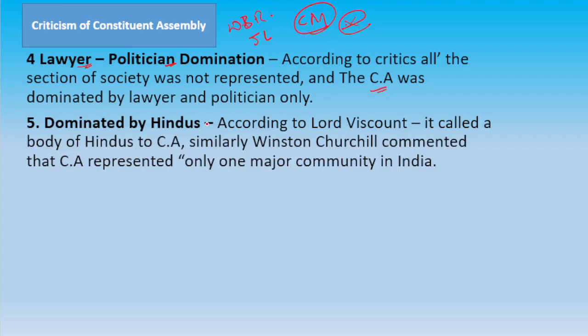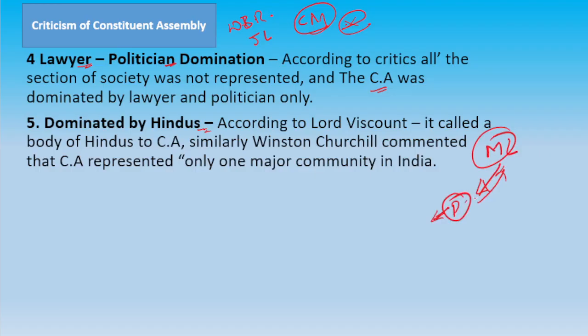And another one was that it was dominated by Hindus. You know, the Muslim League, they wanted Pakistan, and our country was divided. So many of the Muslim leaders joined Pakistan.